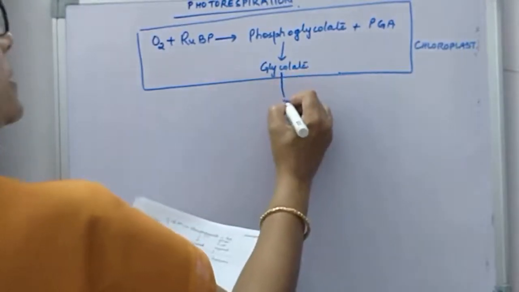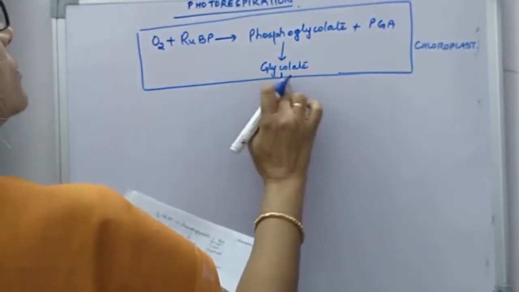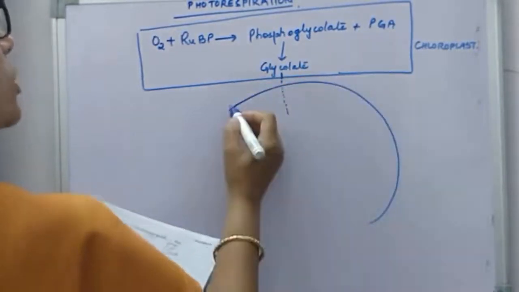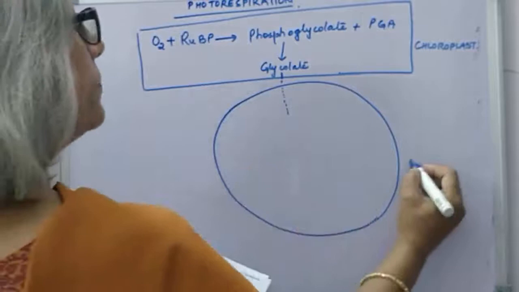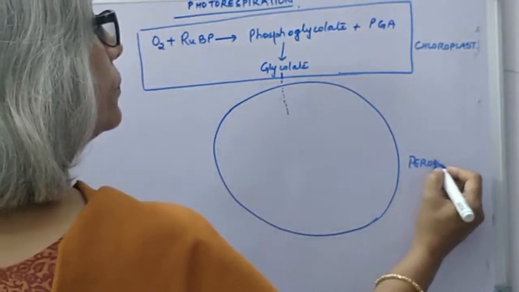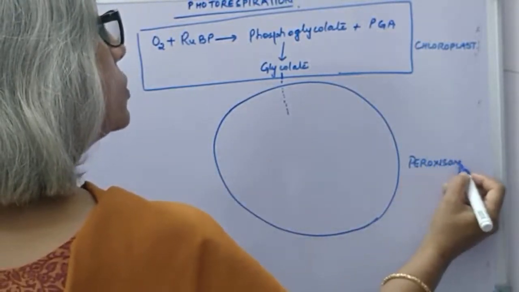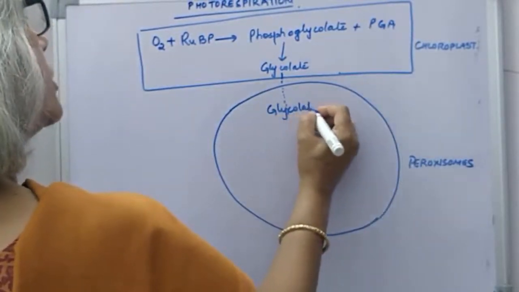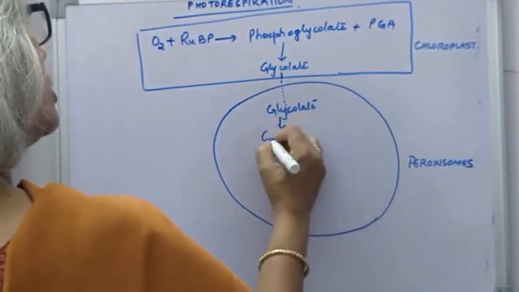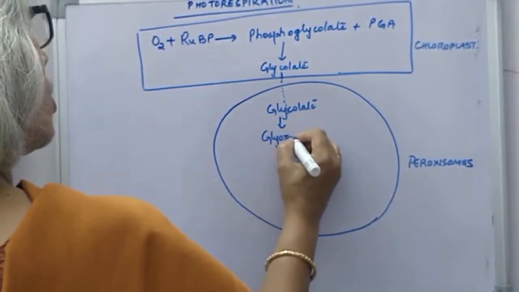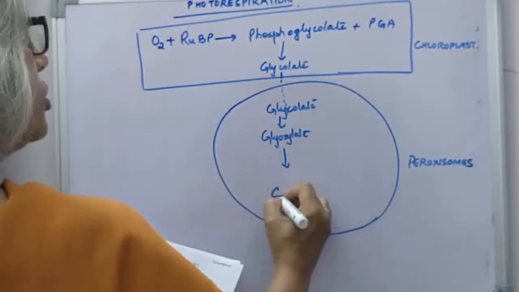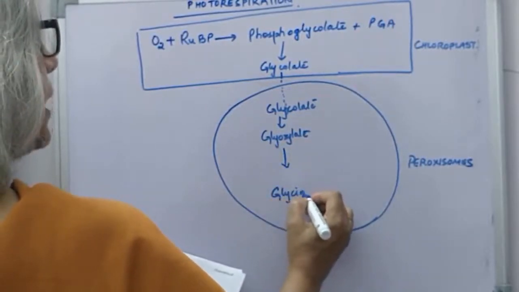Then glycolate moves into the peroxisome. Suppose this is the peroxisome. Glycolate moves into the peroxisome and changes into glyoxylate. This glyoxylate then changes into glycine.